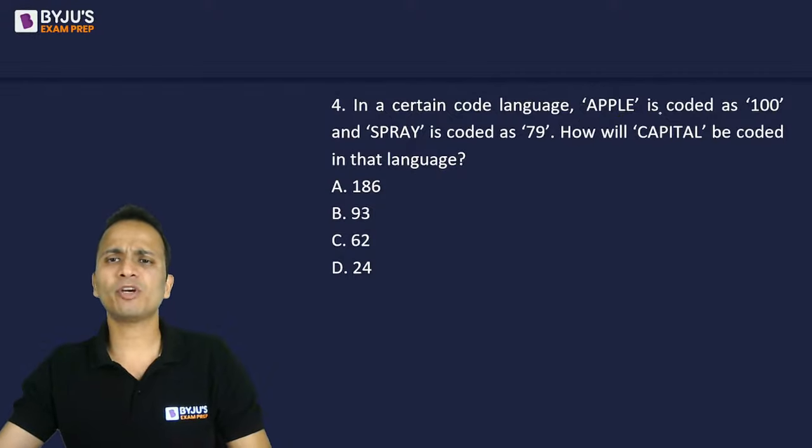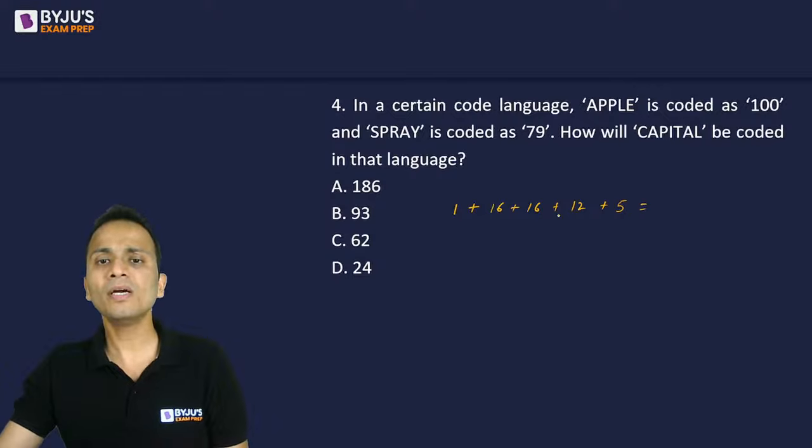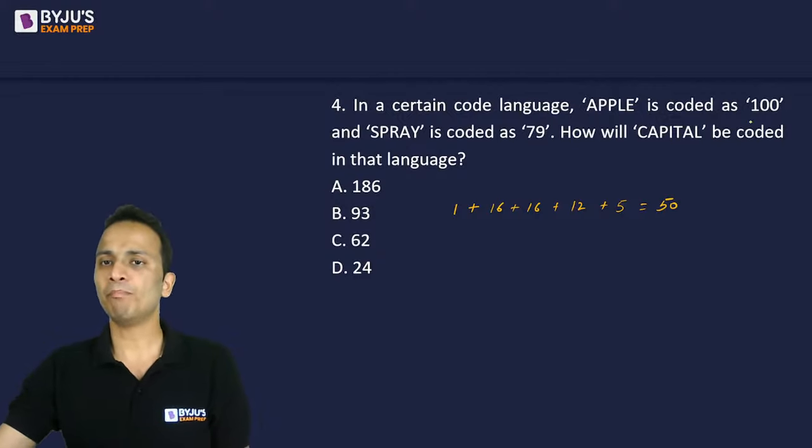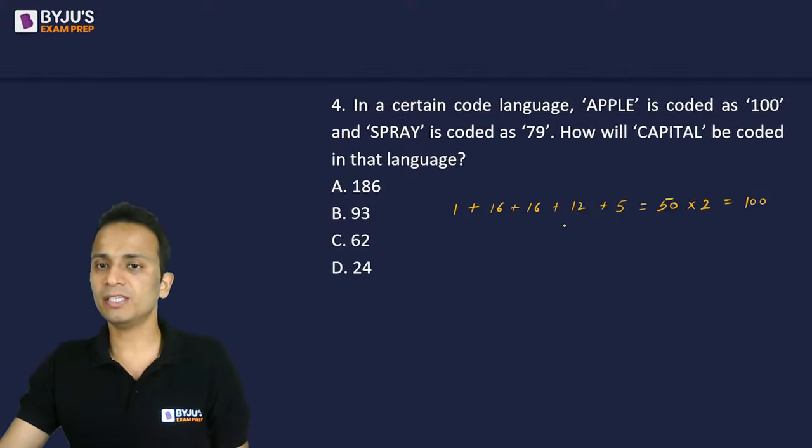I'll write the number equivalent because Apple is coded as 100, so it has to do something with the number equivalents of these alphabets. So for Apple, A plus P plus P, that is 1, 16 plus 16, L is 12, and E is 5. If I add all of them, it will be 32, 33, 38, and 12, 50. So the sum will come out to be 50. But Apple is coded as 100. So basically what they have done is 50 multiplied by 2, 100. So whatever the sum of the number equivalents is, they have multiplied it by 2.